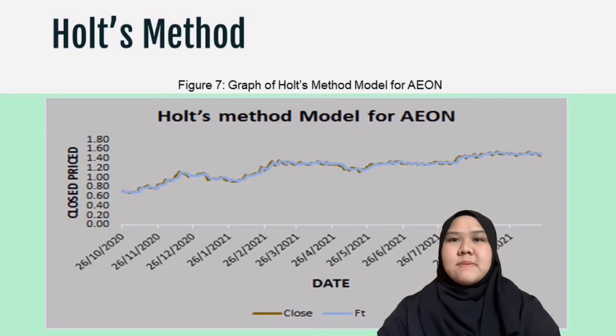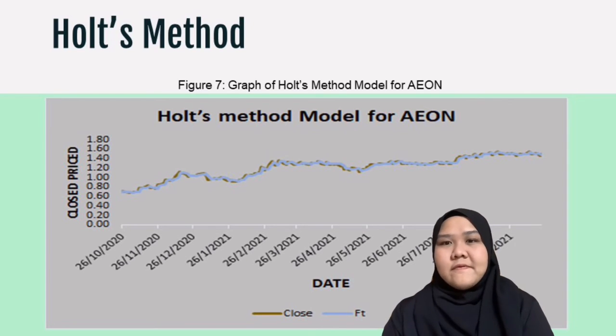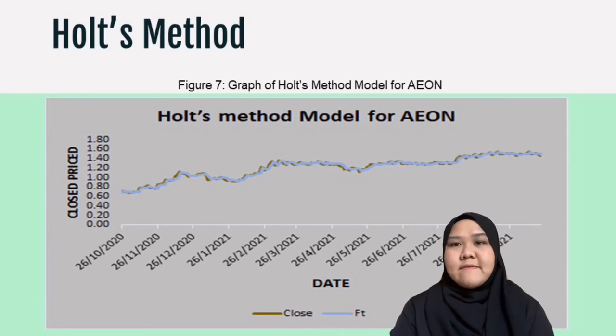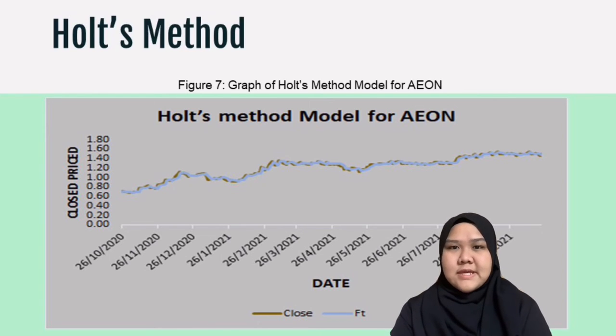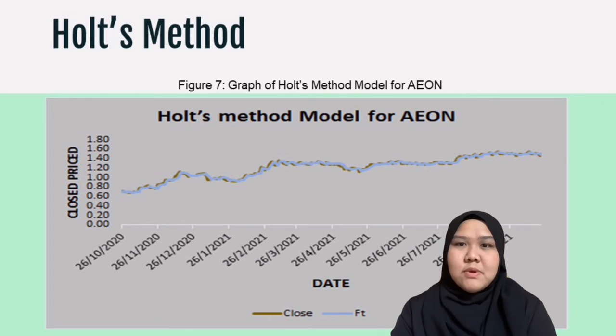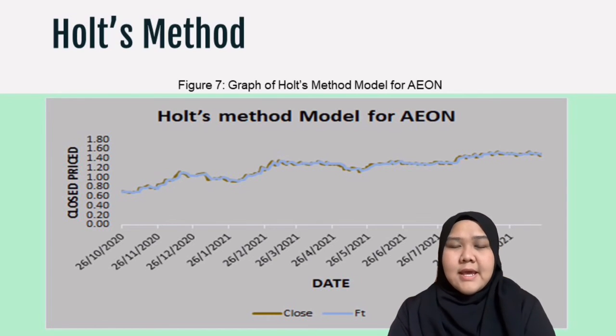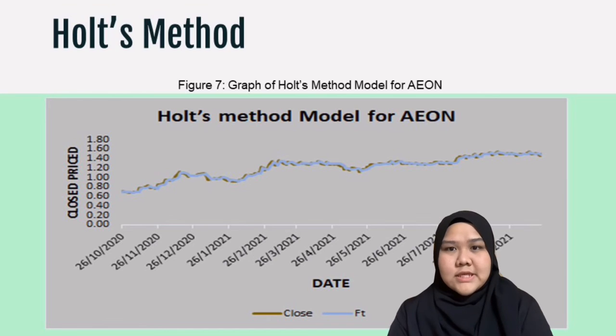Based on Holt's method, by using the best value for alpha of 0.7497 and beta of 0.0048, the result mean square error estimation for this model is 0.0009 and the mean square error evaluation is 0.0007. For mean absolute percentage error, the estimation is 1.9717 and the evaluation is 1.3339.